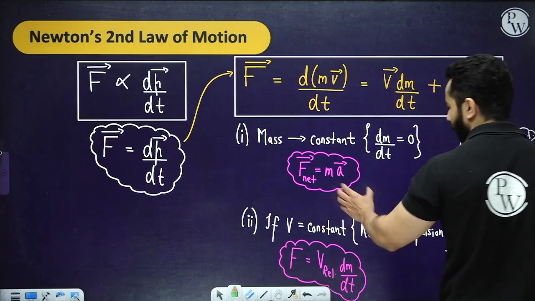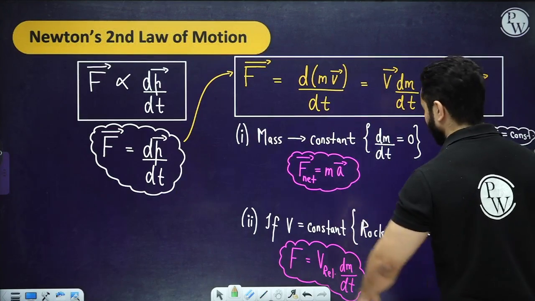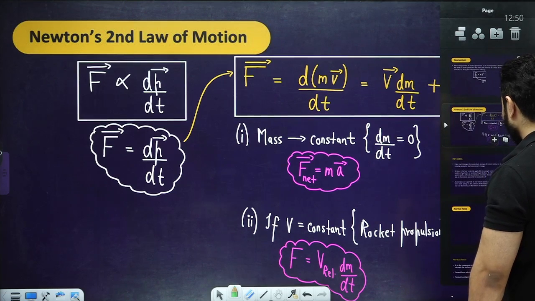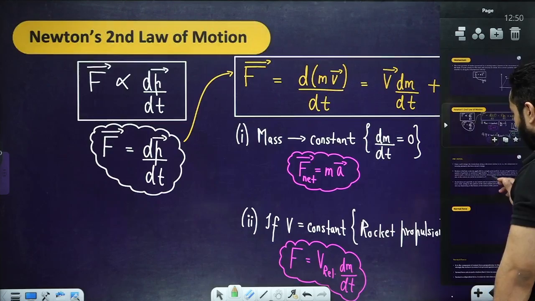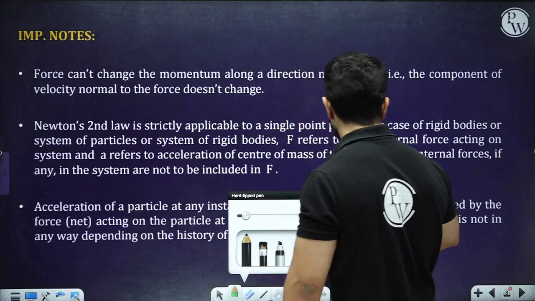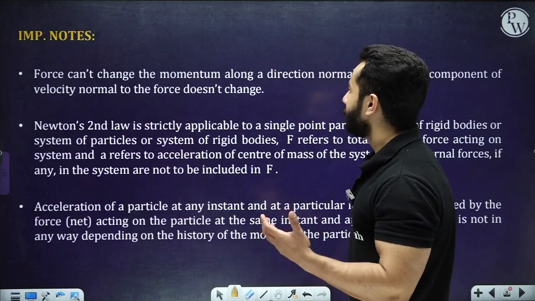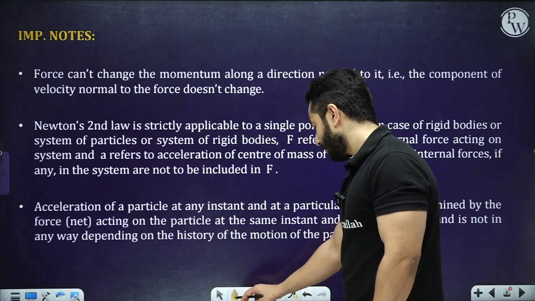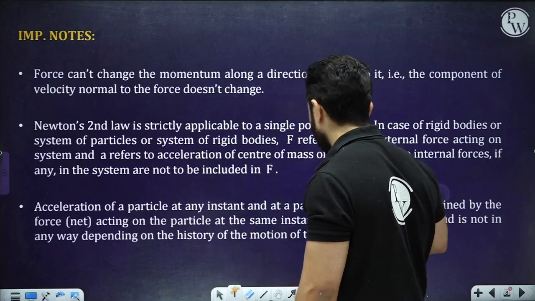We are going to obviously use Newton's second law of motion almost everywhere. Now again, we have some important points over here. One important point is that force cannot change the momentum along a direction normal to it. It is quite important and easy to understand as well.